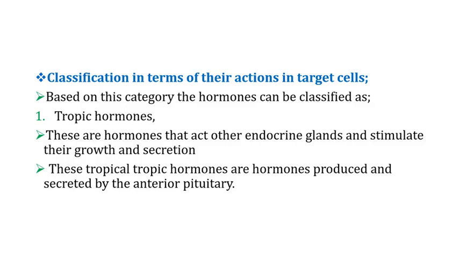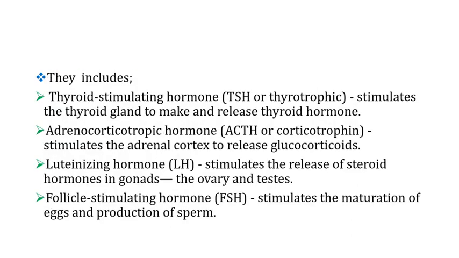And to insist, these are hormones which are produced only by the anterior pituitary gland. There is no other gland producing hormones which are tropic in nature. Only the anterior pituitary produces hormones which are tropic in nature.